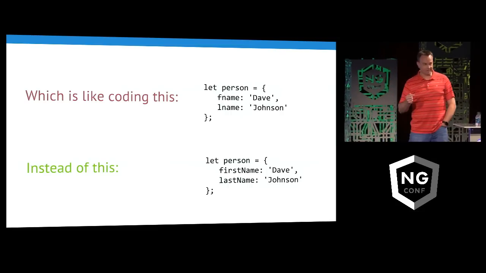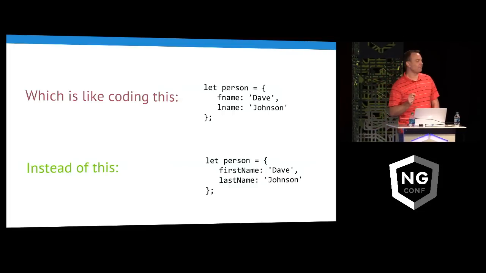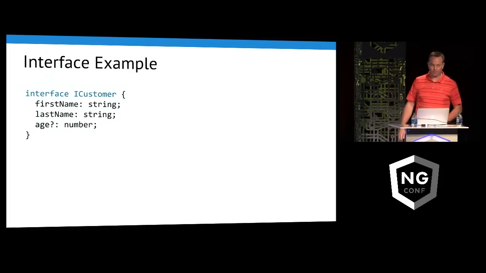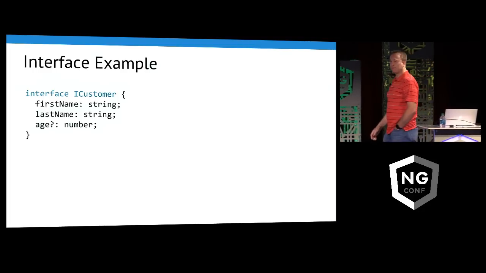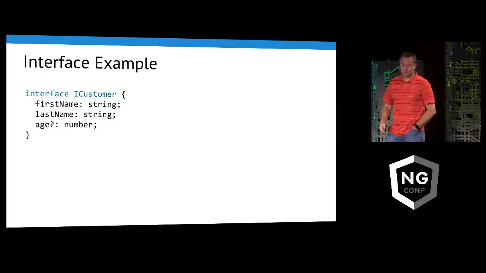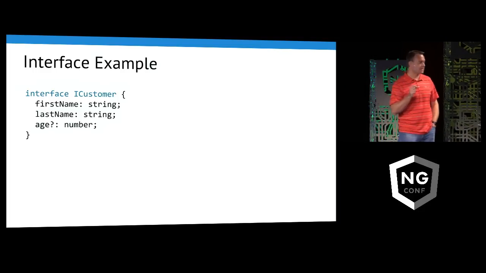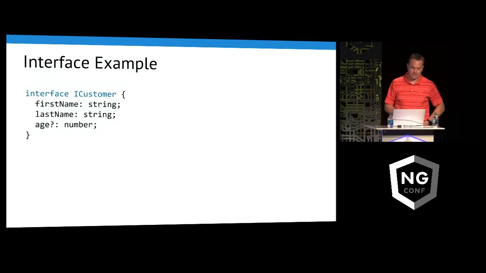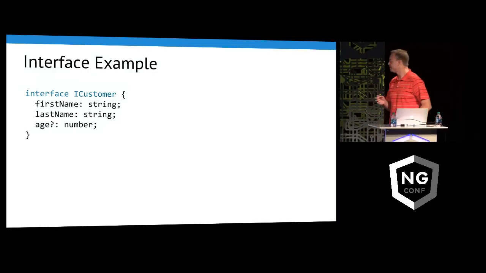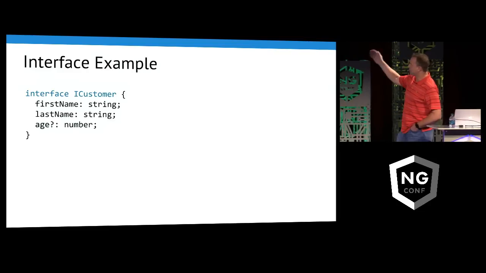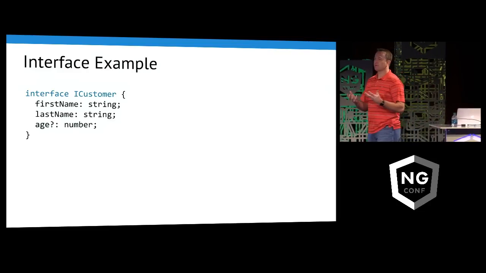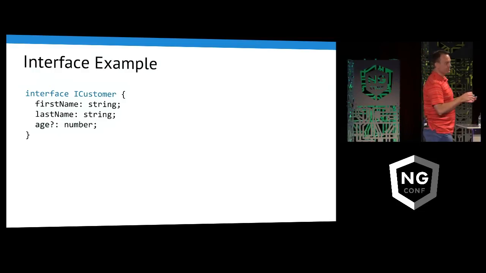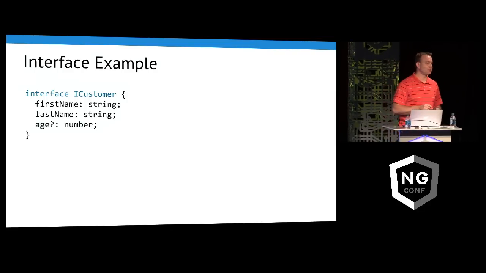Well, with interfaces, I can be very specific about what you're supposed to pass me. Here's an example of an interface. You don't have to put the I, but I actually like it. Angular 2 doesn't use that particular prefix. I like it because it differentiates between a class and an interface, but it's an older convention actually. This is saying that you can have some type that has a first name, a last name, and then an optional, that's what the question mark is, age.